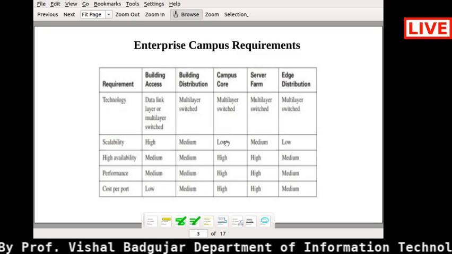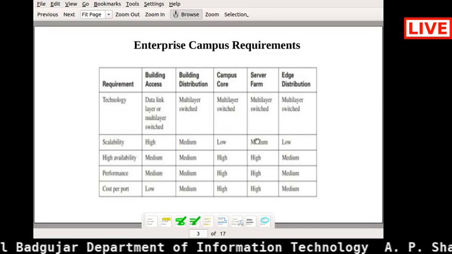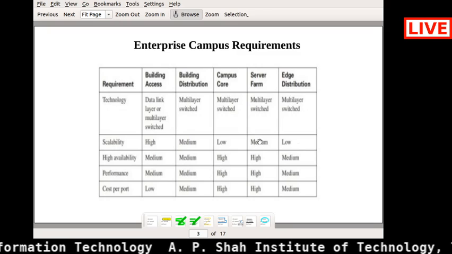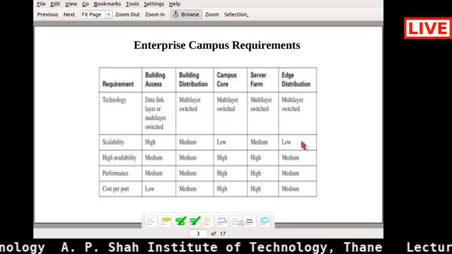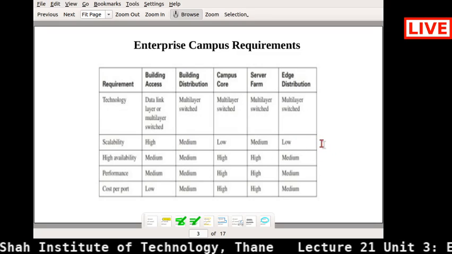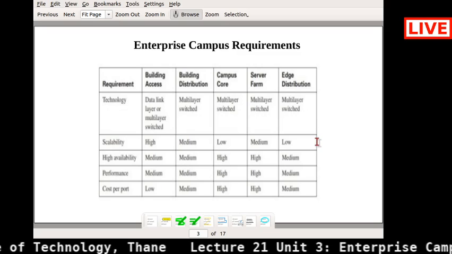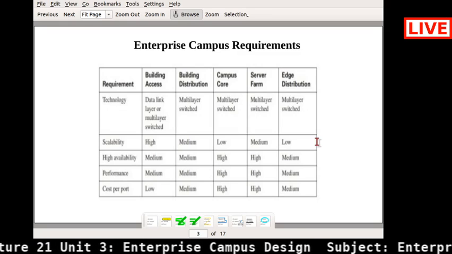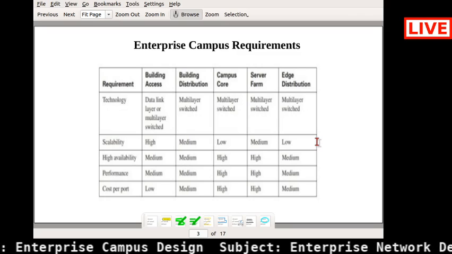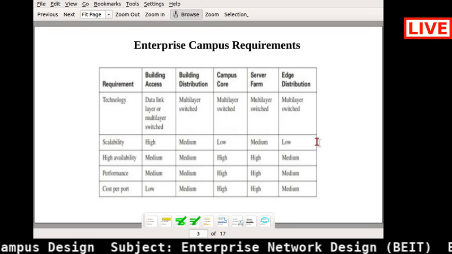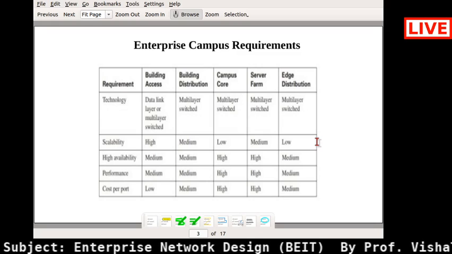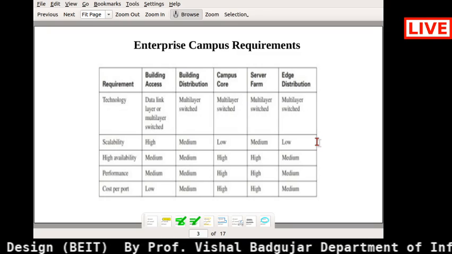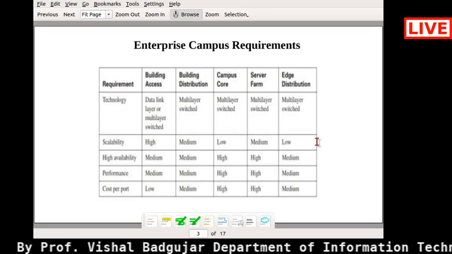Then again, the server farm has medium scalability, the same as your building distribution. For the edge distribution, the reason is the same as the campus core, because in edge distribution we also have the e-commerce module and the PSTN module. In order to work with all these things, we can't have much scalability there, we can't scale that too much. So that's why here the scalability is very low.